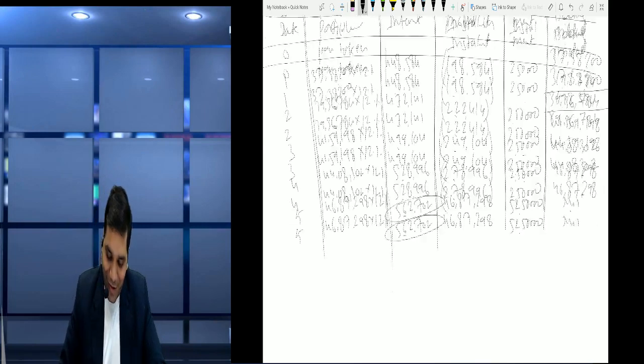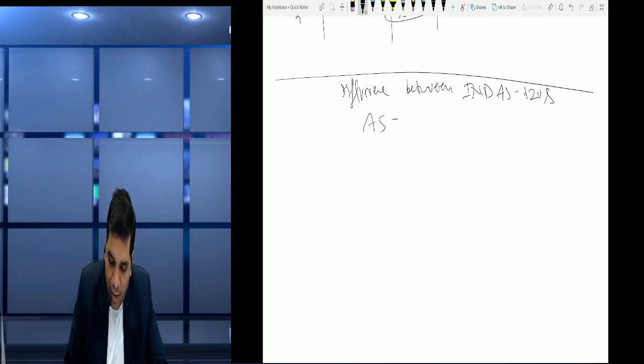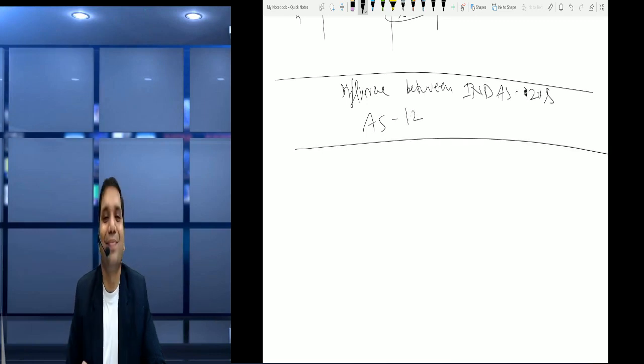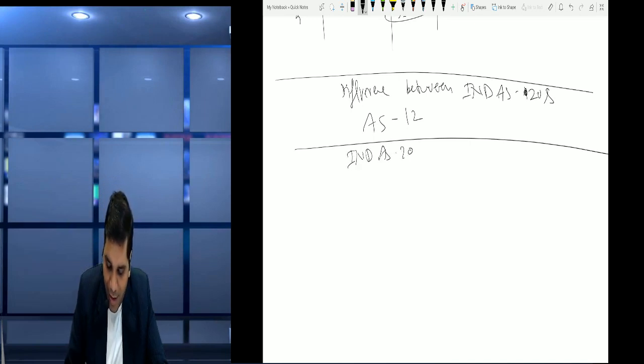Okay. So friends, now make the heading difference between Ind AS 20 and AS 12. Okay, so you make two column, Ind AS 20, AS 12.